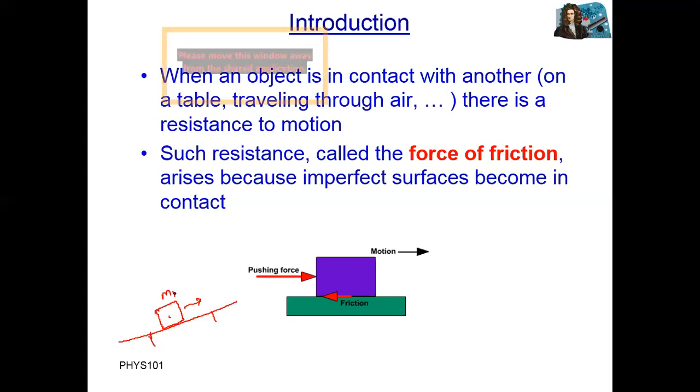Correct? Okay, for example, when a body is sliding, in this case we have friction. That friction is called sliding friction, when one body slides on the surface of another. Same, for example, when one body is rolling, like a circular shape, on the surface of another body, there is opposition from the surface, and that opposition is to stop the motion of this circular body. This opposition force is called rolling friction.